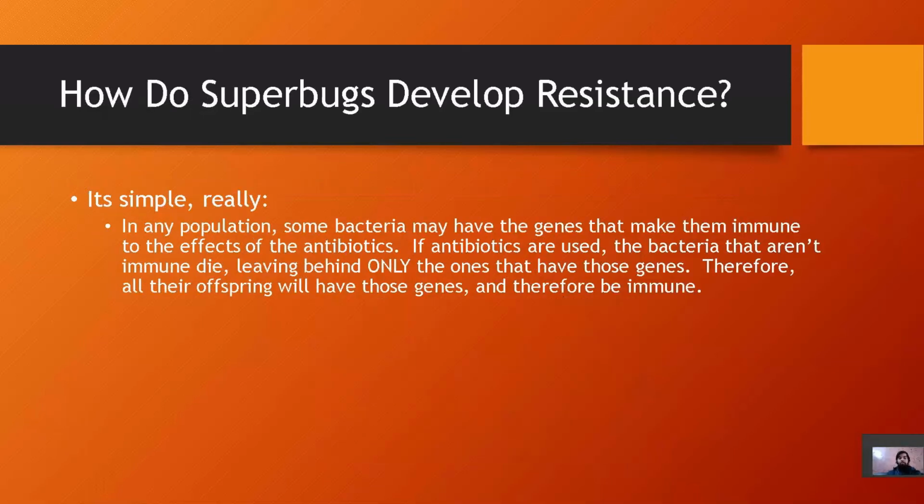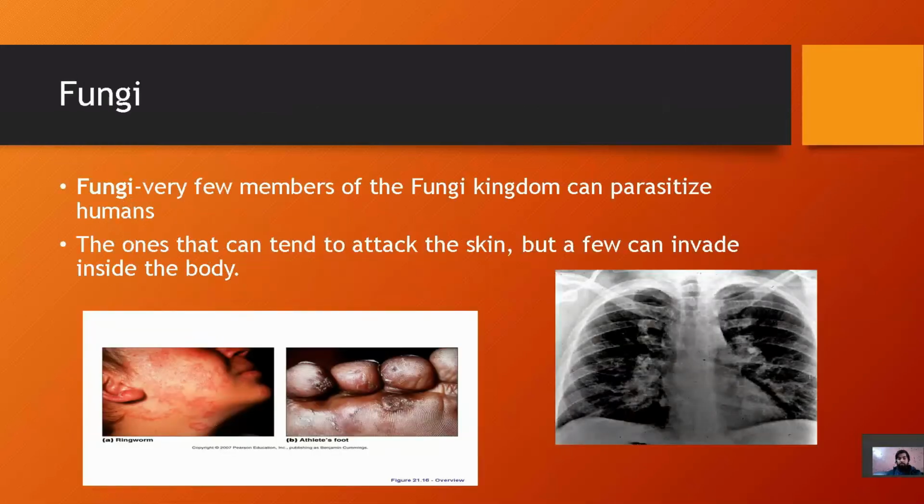How do superbugs develop resistance? It's simple, really. In any population, some bacteria may have the genes that make them immune to the effects of the antibiotics. If antibiotics are used, the bacteria that are not immune die, leaving behind only the ones that have those genes. Therefore, all their offspring will have those genes and therefore be immune.